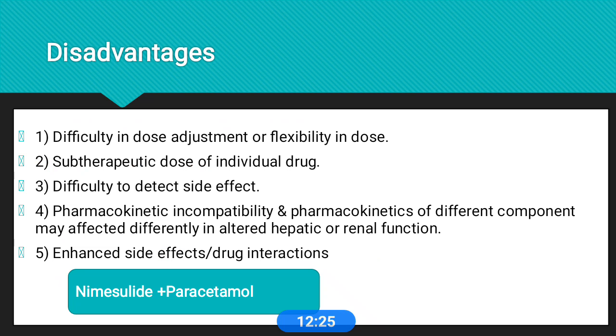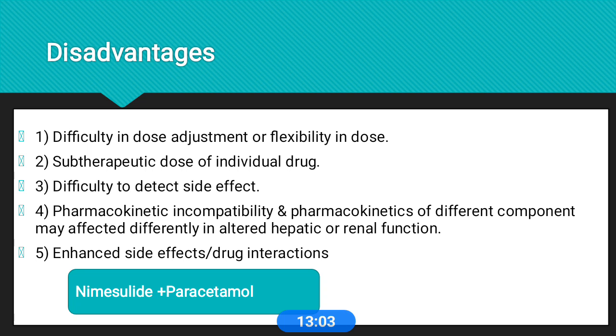Okay. Next, what are the disadvantages of fixed dose combinations? Difficulty in dose adjustment or flexibility in dose, subtherapeutic dose of individual drugs, and difficulty in detecting the side effects. Another important disadvantage is pharmacokinetic incompatibility, as most drugs show different pharmacokinetic parameters. So this affects differently in altered hepatic or renal function, and